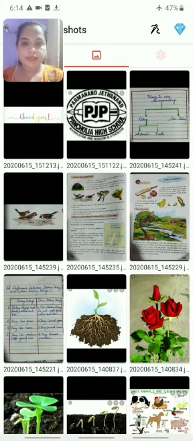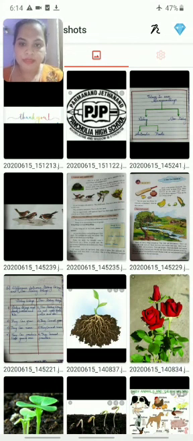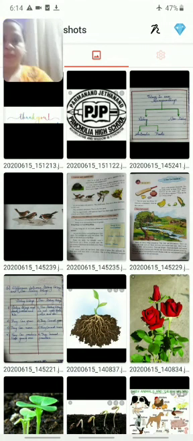So children, here we have completed the first part of our lesson 1, our environment. Hope you have understood. Let us revise what we have studied. In lesson 1, our environment, we have studied that the things which are present in our environment are divided into two groups, living things and non-living things.